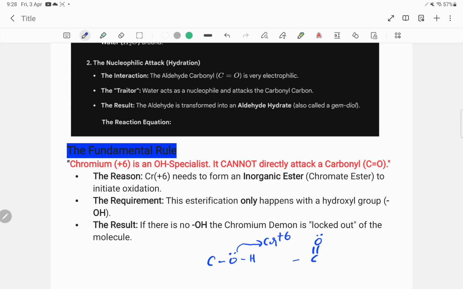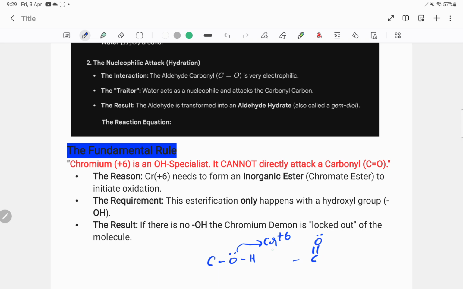Now he enters the family, then starts disturbing the family members. If there is no interaction between these two fellows, he cannot come into the family and cannot make any disturbance. The only thing happening is the interaction of oxygen to chromium.